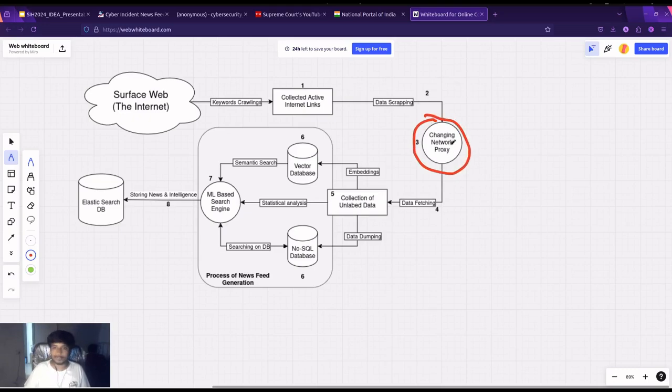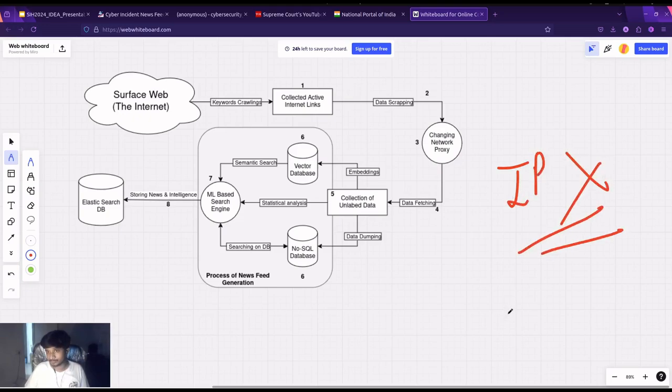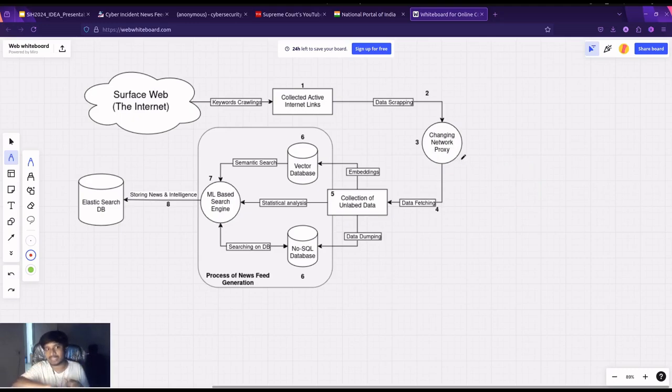This is a very important part, because, let's take the example of Twitter. If we try to scrape Twitter with only one IP address, then it's going to block us. We need to keep changing our IP, keep changing our identity in such a way that we are not blocked by anyone. So we are changing the proxy, we are changing the network regularly. We are also scraping the data in batches, not the whole amount, only specific batches. Once the data has been scraped, it's collected in one of our databases.